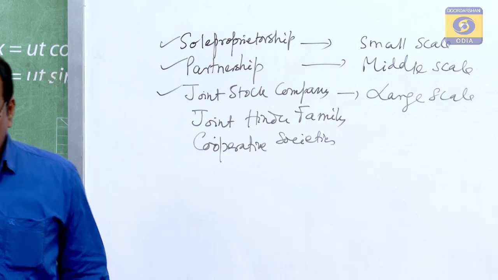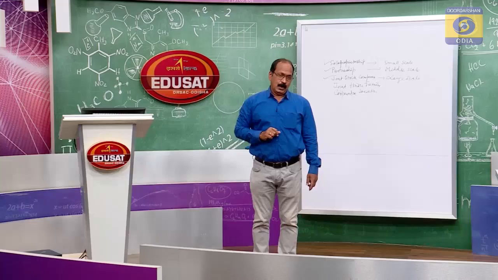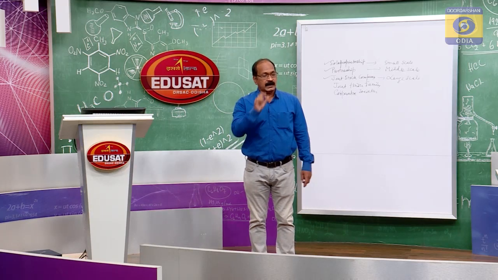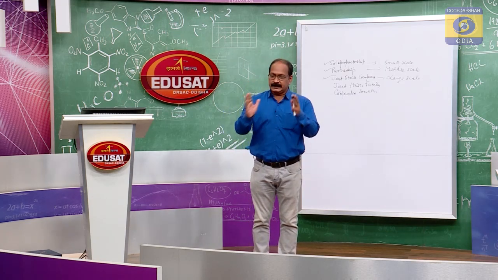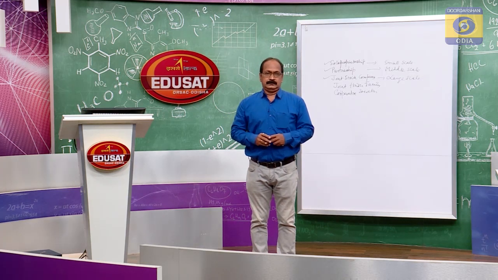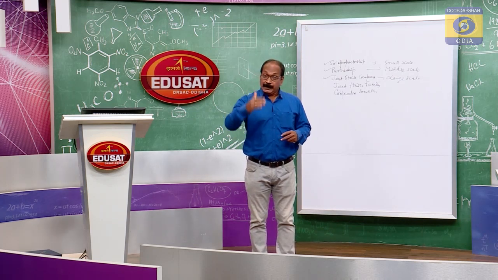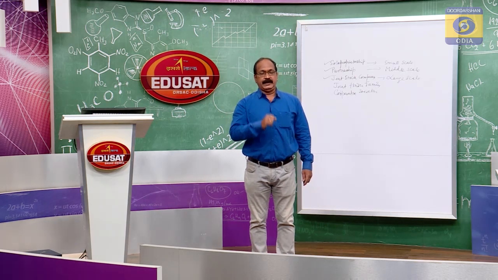So, this sole proprietorship business, one man can start this type of business. So, a number of limitations are there for large capital, managerial efficiency, ability to accept the risk bearing capacity.